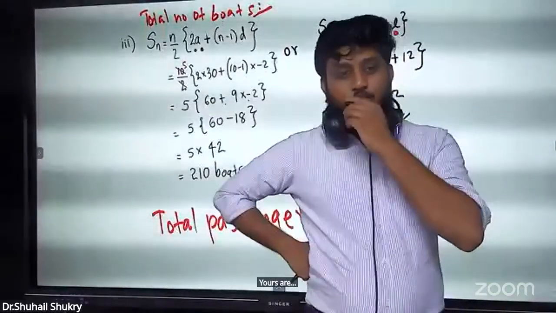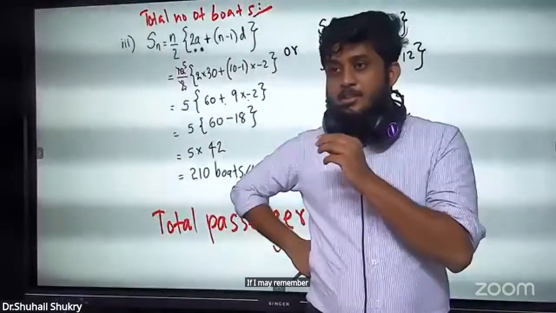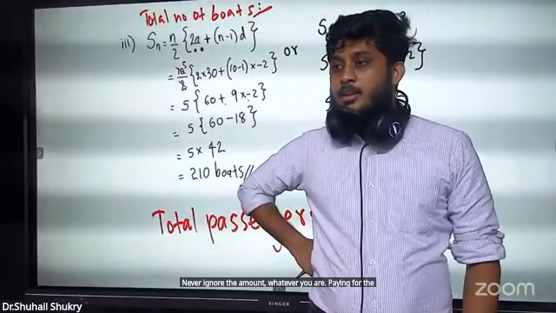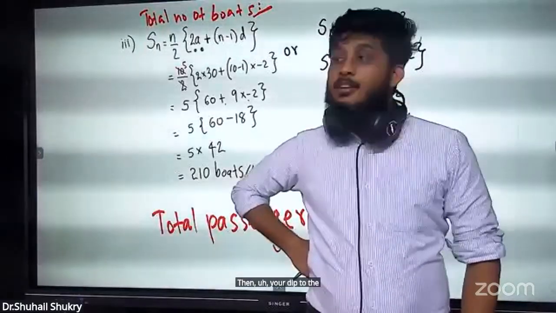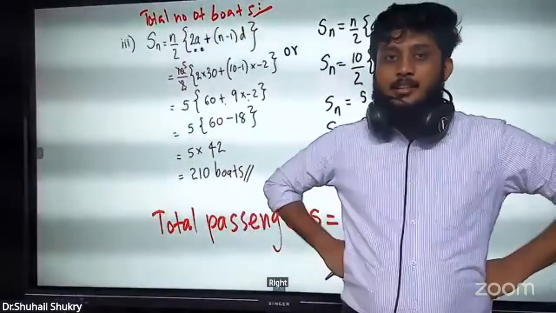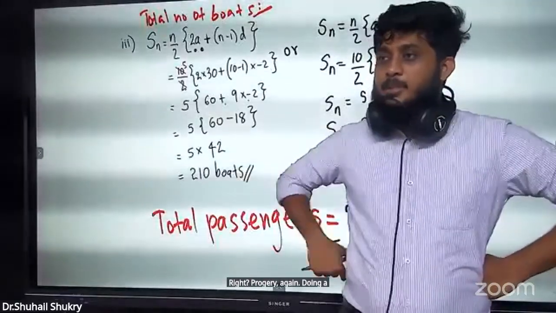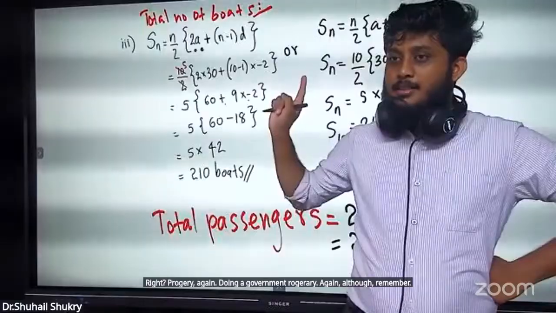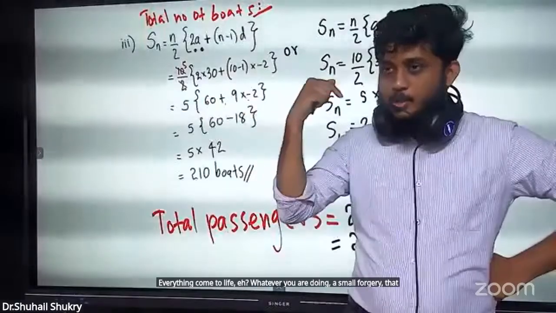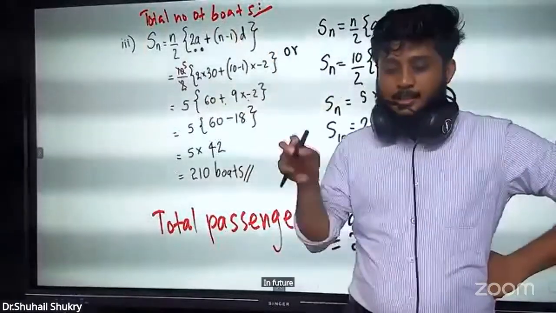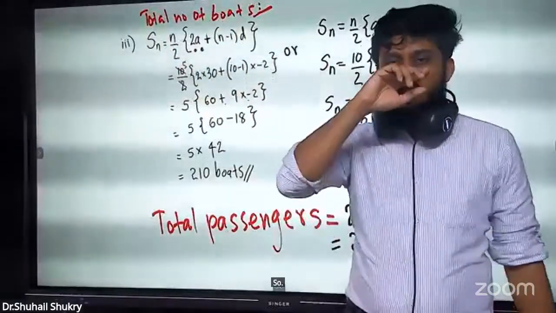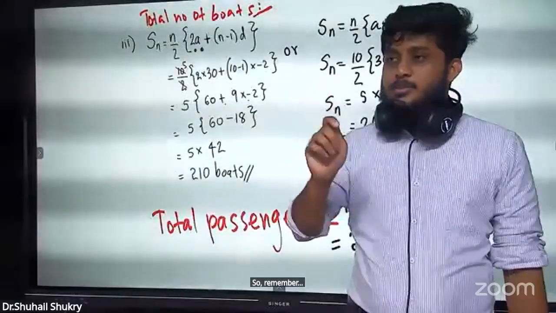Son, remember, never ignore the amount you are supposed to pay for the transport fee. Then you are in debt to the country. Right? It means you are doing 40 rupees of forgery per day. Again, you are doing a government forgery. Remember, everything comes back to life. Whatever small forgery you do, that also will hit you back in future, either here or in the next life.